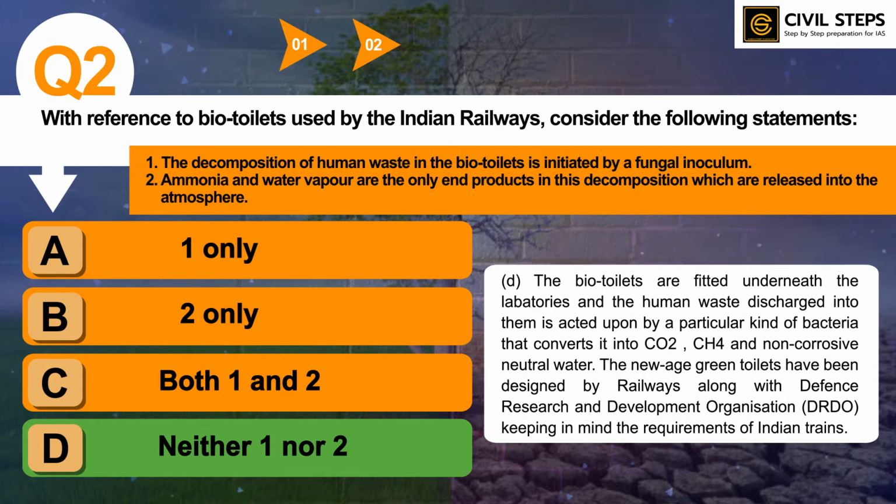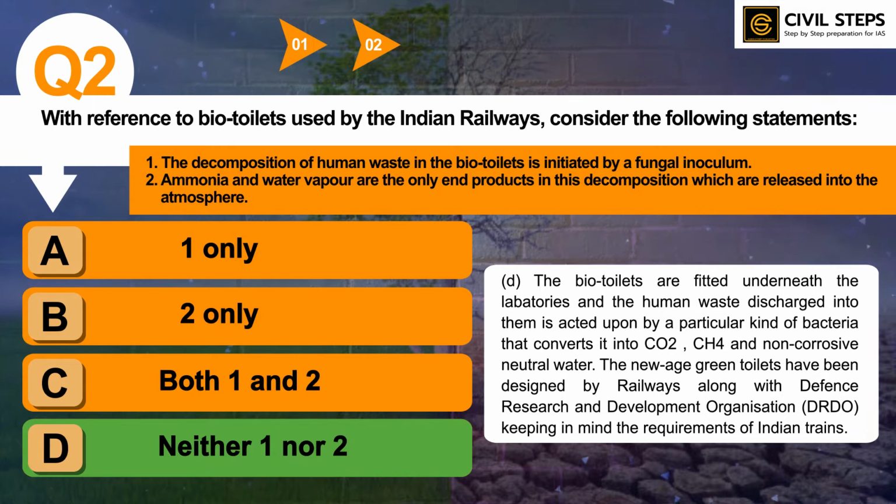So, the bio toilets are fitted underneath the laboratories, and the human waste discharged into them is acted upon by a particular kind of bacteria that converts it into carbon dioxide, methane, and non corrosive neutral water. The new age toilets have been designed by railways along with the Defense Research and Development Organization, which is also known as DRDO, keeping in mind the requirements of Indian trains.